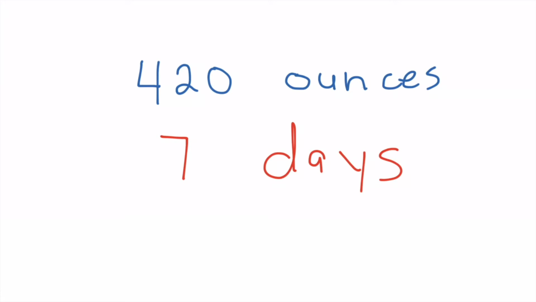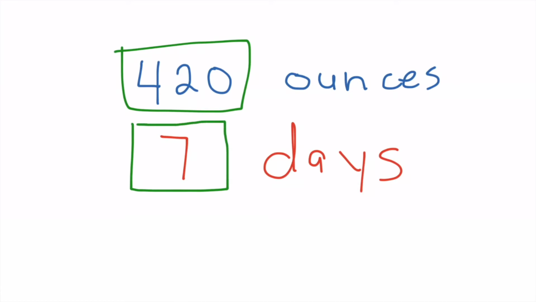Anyways, I noticed that all of the Cokes that I just purchased from Costco were a total of 420 ounces for all of the cans. And I was thinking, what if I drank all of those cans in 7 days? I wonder how many ounces I would have to drink per day in order to do that.